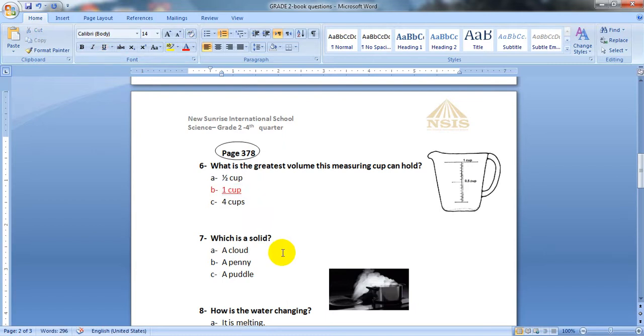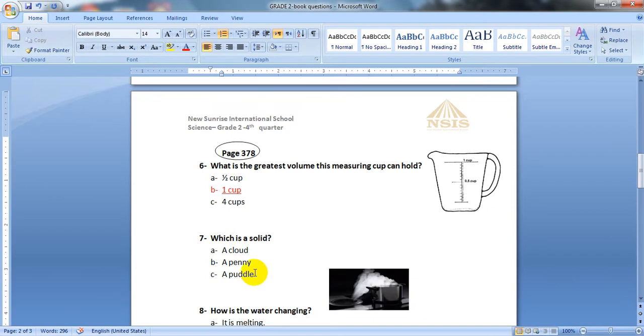The next question, number 7. Which is a solid? Do you remember what is a solid? It's the only kind of matter that has its own shape. Its shape doesn't change. Is a cloud solid? Is a penny solid? Is a puddle solid?